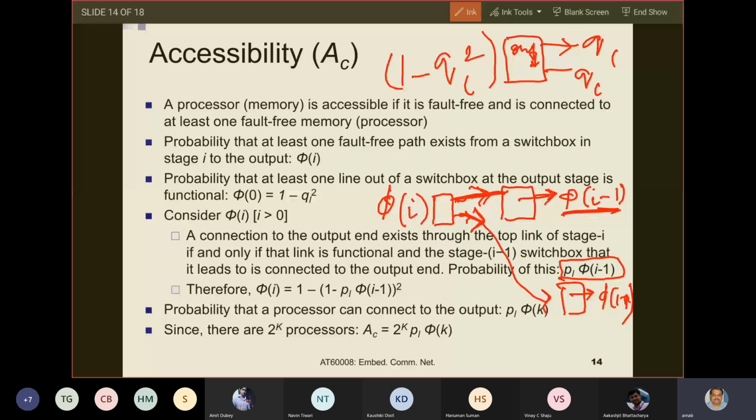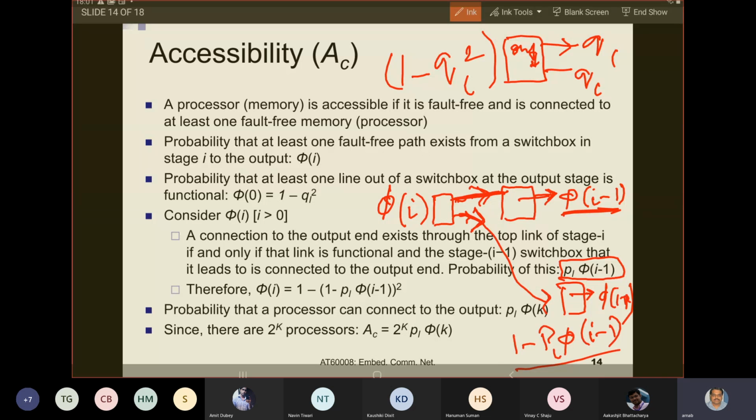Sorry, 1 minus PL into phi i minus 1 is the probability that by using this top link you will not be able to connect to the outside world.